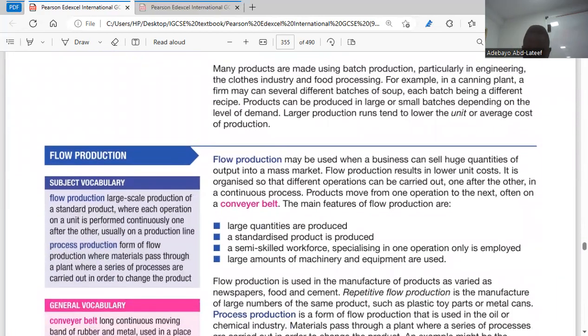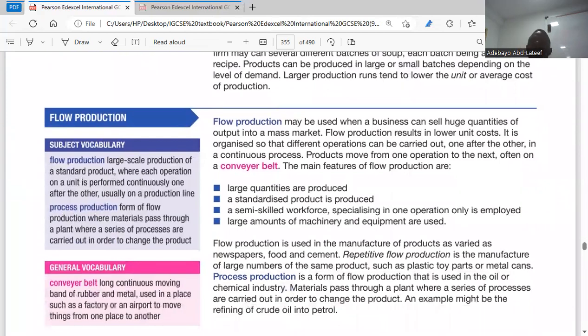Why do we call it flow? We call it flow production because it involves producing large units of products at the same time. Here it said flow production may be used when the business can sell huge quantities of output into a mass market. I think you know what a mass market is. Yes, mass appealing. So flow production results in lower unit costs. It is organized so that different operations can be carried out, one after the other, in a continuous process. Products move from one operation to the next, often on a conveyor belt.